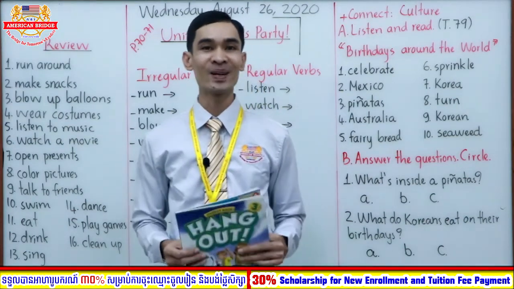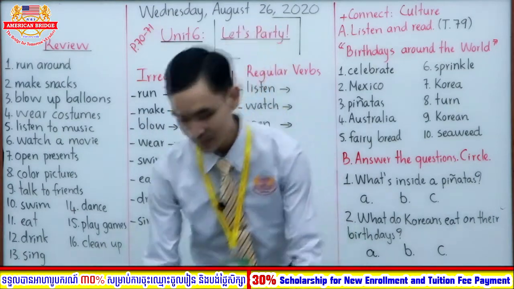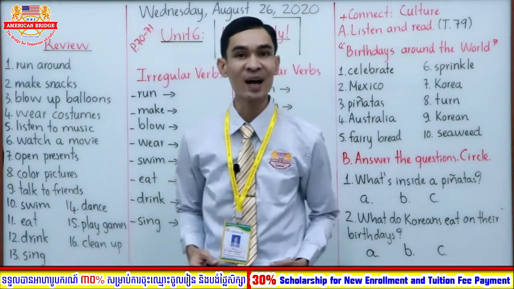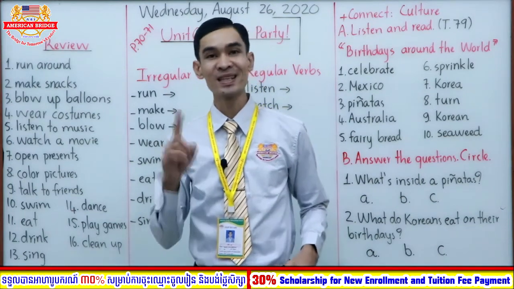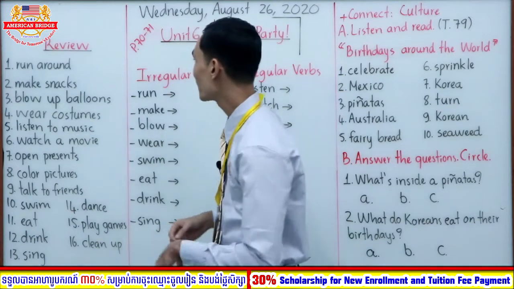Let's party, right? Very good. Okay, so now review all the words with me. Okay, how many words are there now? There are 16 words, right? Okay, so now review all the words.